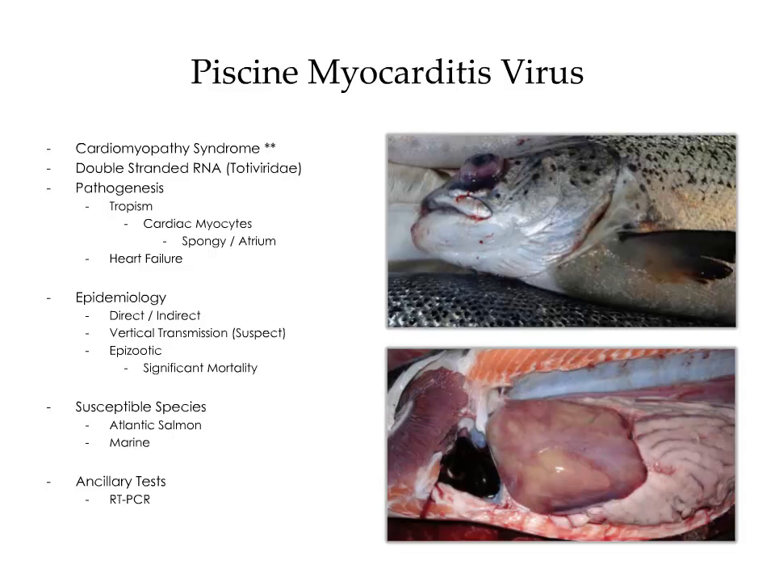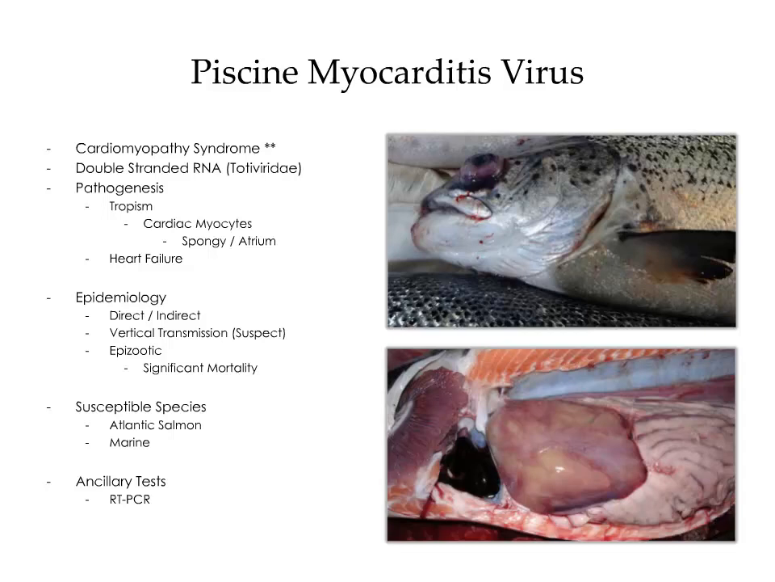In regards to epidemiology, transmission is either direct or indirect. However, vertical transmission is also suspected. Epizootics are typically associated with significant mortality. As of yet, the disease has only ever been reported in Atlantic salmon. Ancillary testing includes real-time PCR.